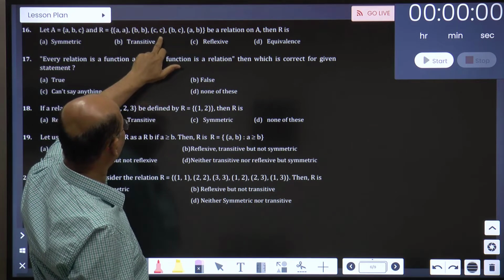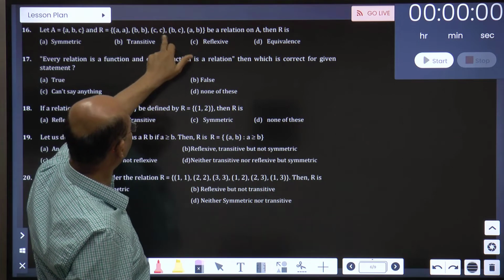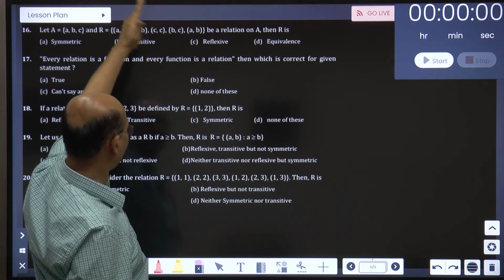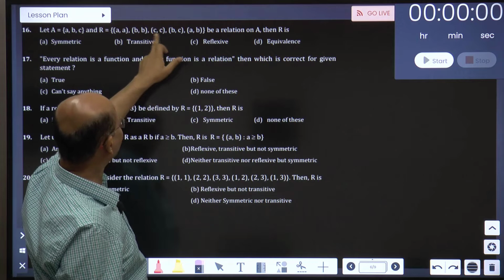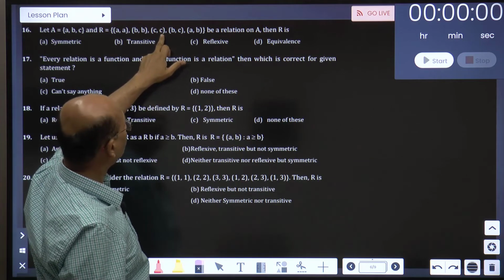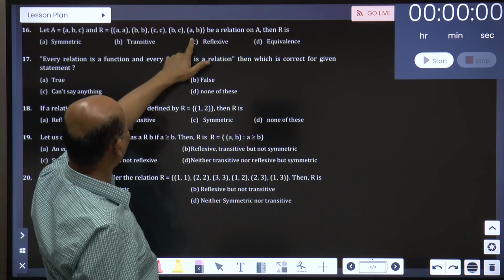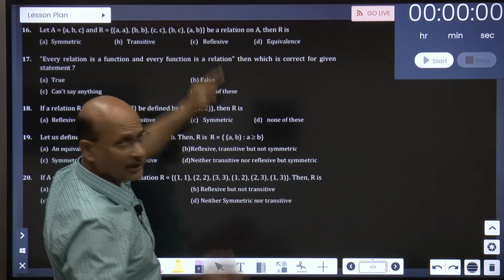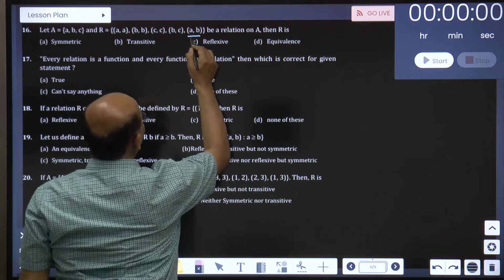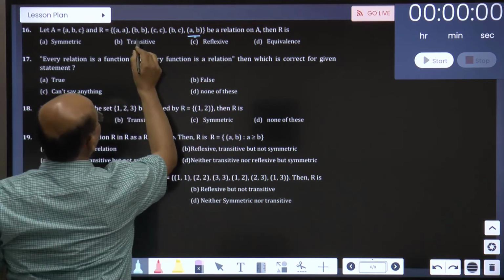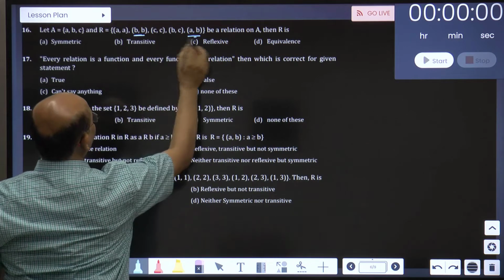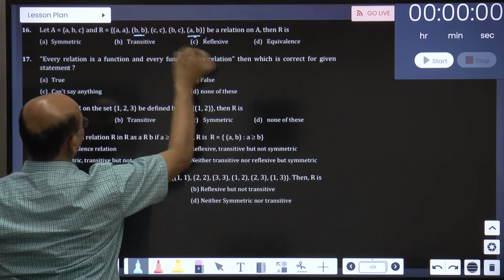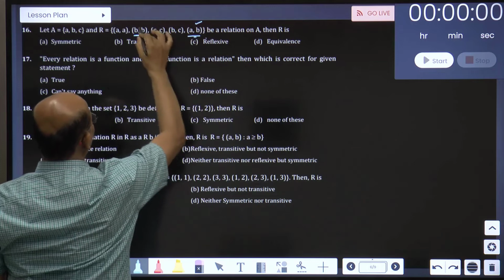CC is there, but with C there is no other ordered pair, ignore that. BC is there, CC is there, so BC is there, true. Now hold on, AB is there, BB is there. So AB and BC give AC, so this is true for this ordered pair.